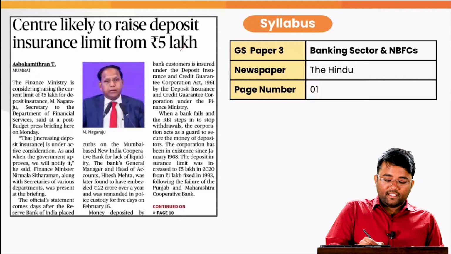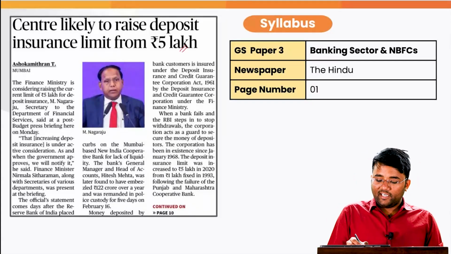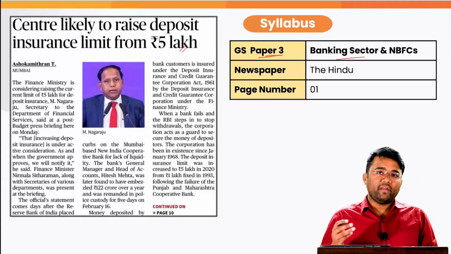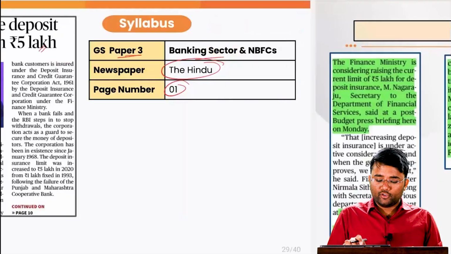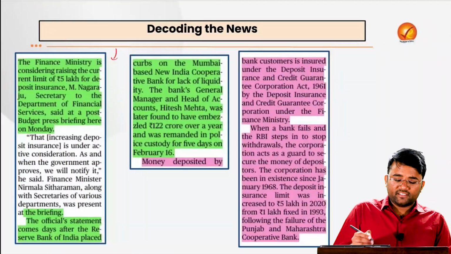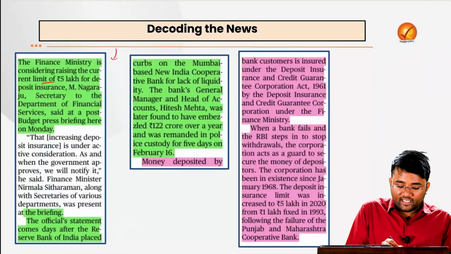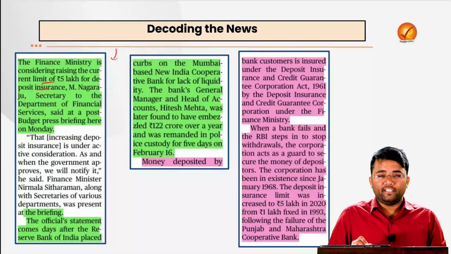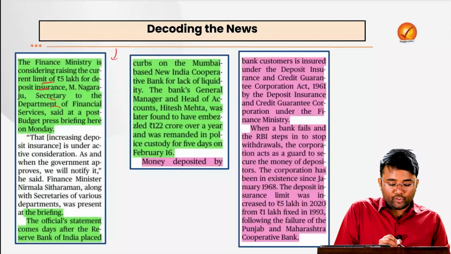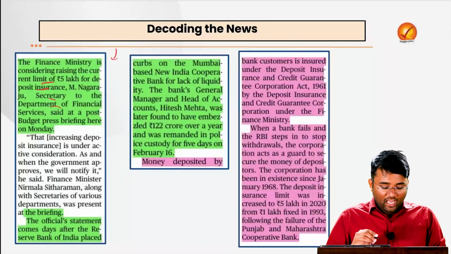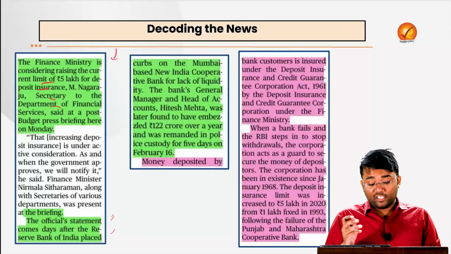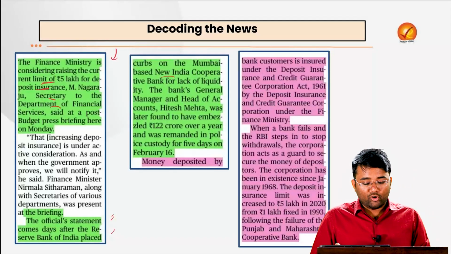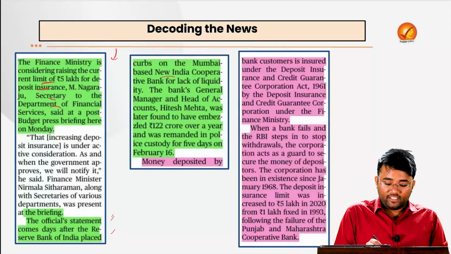Then our next topic is related to deposit insurance. This is related to GS paper 3, banking sector and non-banking financial company, and this has appeared in today's The Hindu, page number 1. So the finance ministry is considering raising the current limit of 5 lakh for deposit insurance, that is set by the Secretary to Department of Financial Services, and the official statement comes a day after the Reserve Bank of India has placed curbs on the Mumbai based New India Cooperative Bank for lack of liquidity.